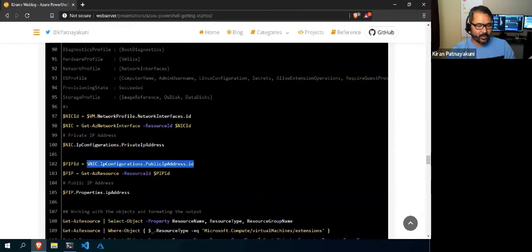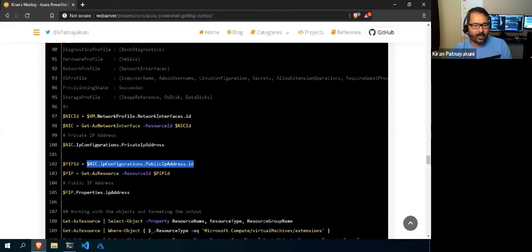This is a bit complicated. See why I am showing you this: not all the information that we want in Azure, you can get with a single cmdlet. I'm not talking about everything. A few we can get just like that, but a few will be like this. This will have a set of cmdlets and a set of steps where you get a reference from one and then use that to get something else. And again, from there, you need to go to some other cmdlet and get whatever you want. So this has a set of steps to get what you want.